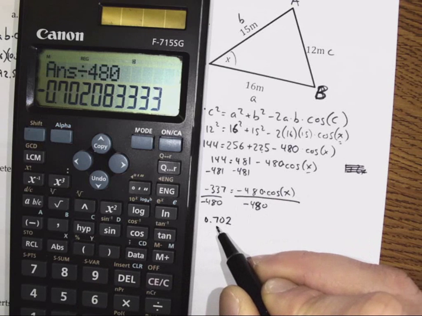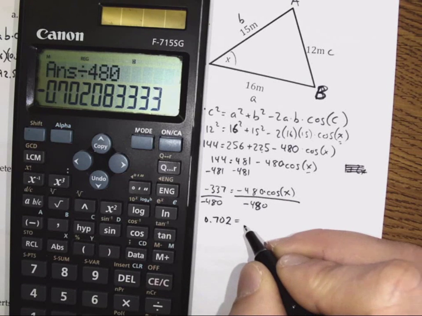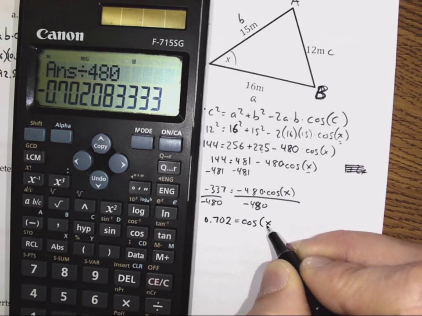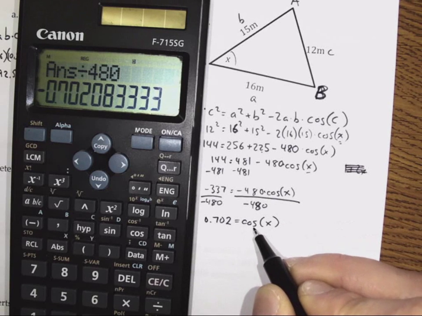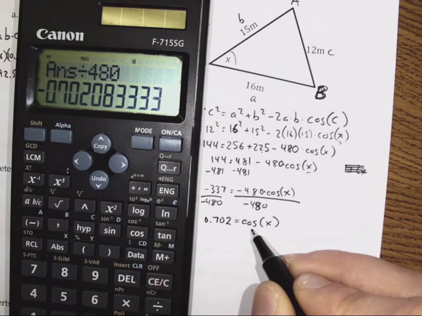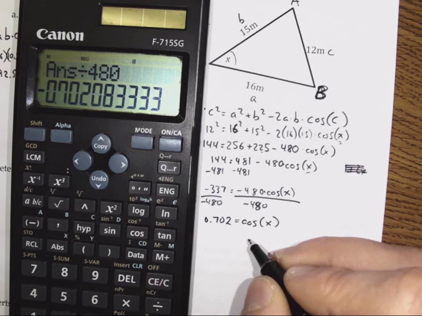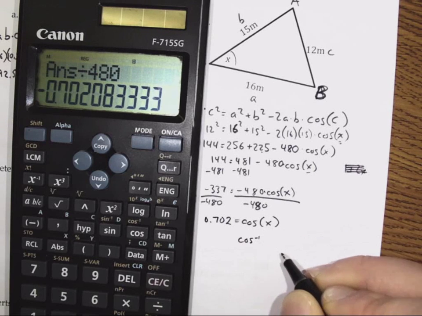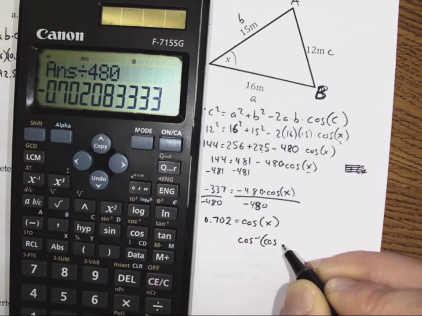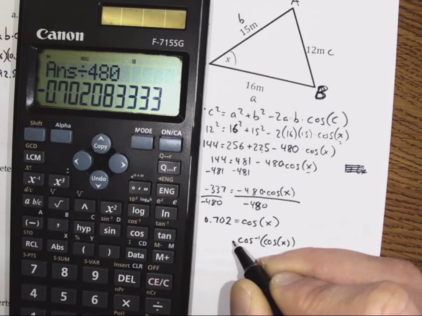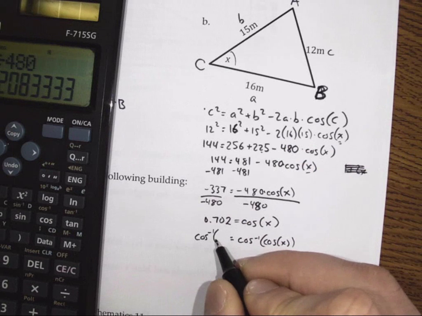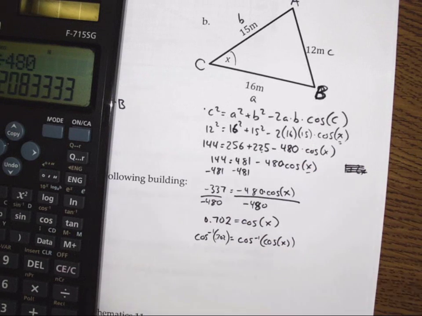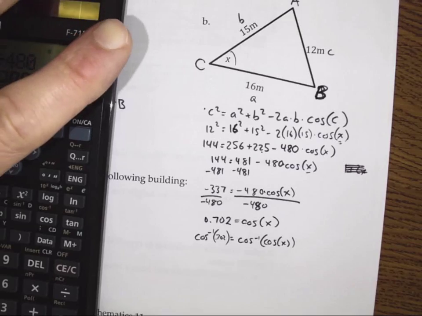So it should be 0.702. I think 3 decimals is good when we're dealing with trigonometry. Cosine x equals 0.702. Now that's pretty good. I still haven't isolated x. I still have this cosine. So I'm going to do the opposite of cosine to both sides, which is cosine negative 1, to both sides. Equals cosine negative 1 of 0.702. All right.